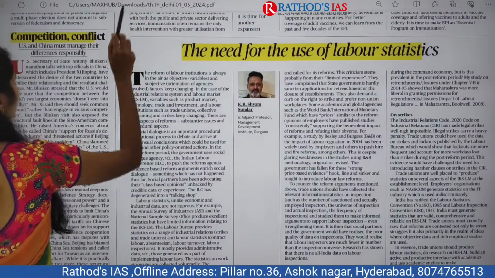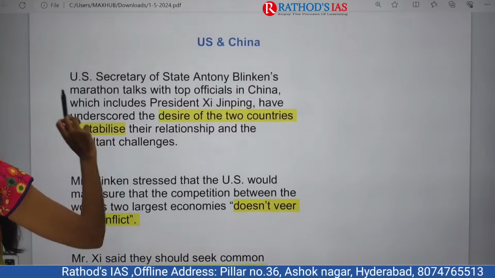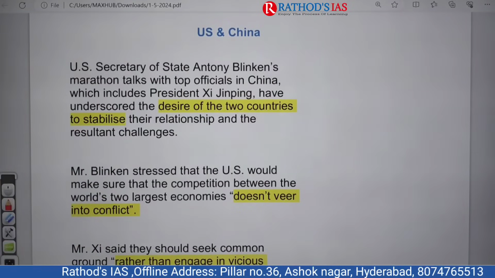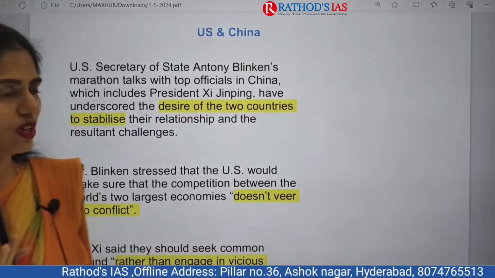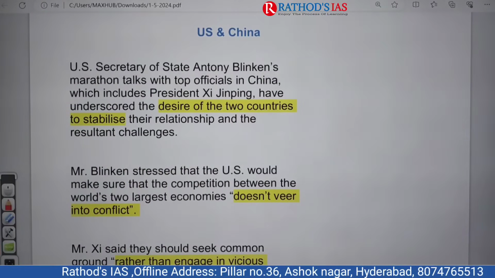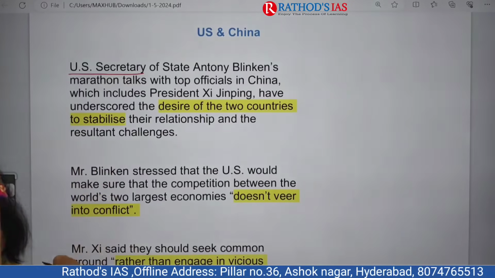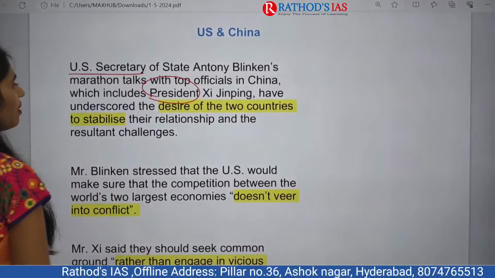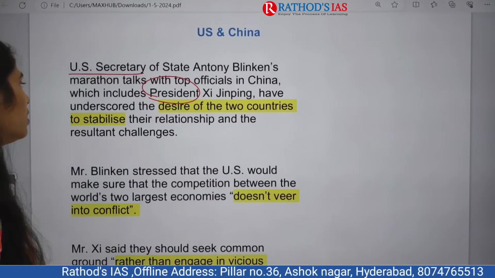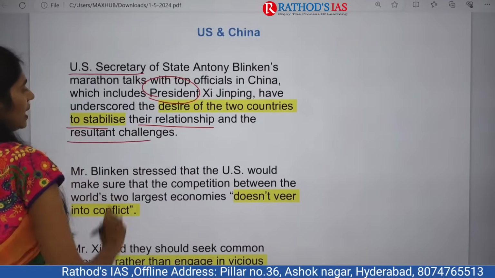Yes, now let us see this article in detail. I will try to explain each and every point which is given here. There are some keywords or difficult words, and you have to know the vocabulary as well, so I will be discussing the meaning of those also. So here, recently the US Secretary of State talked with the top officials in China, like the president, and they underscored the desire of the two countries to stabilize their relationship and resolve challenges.